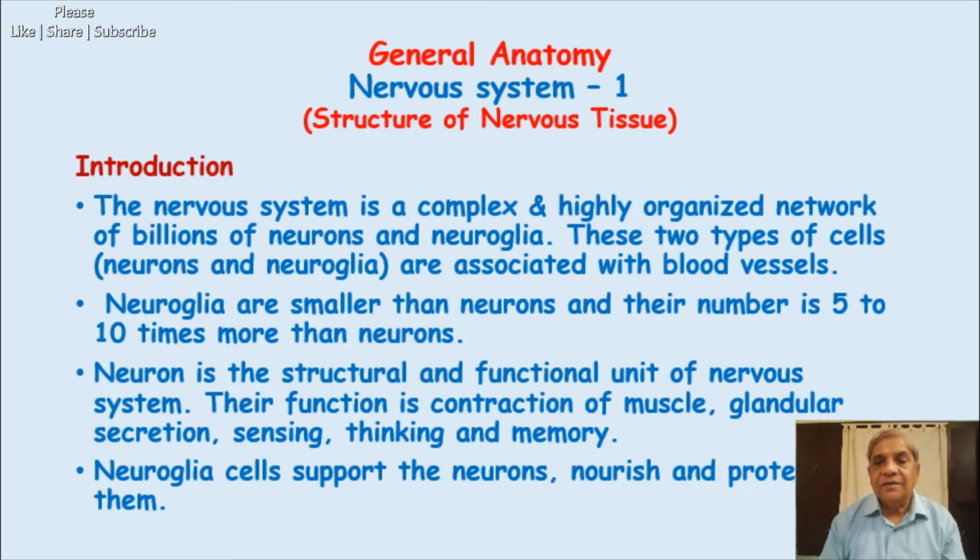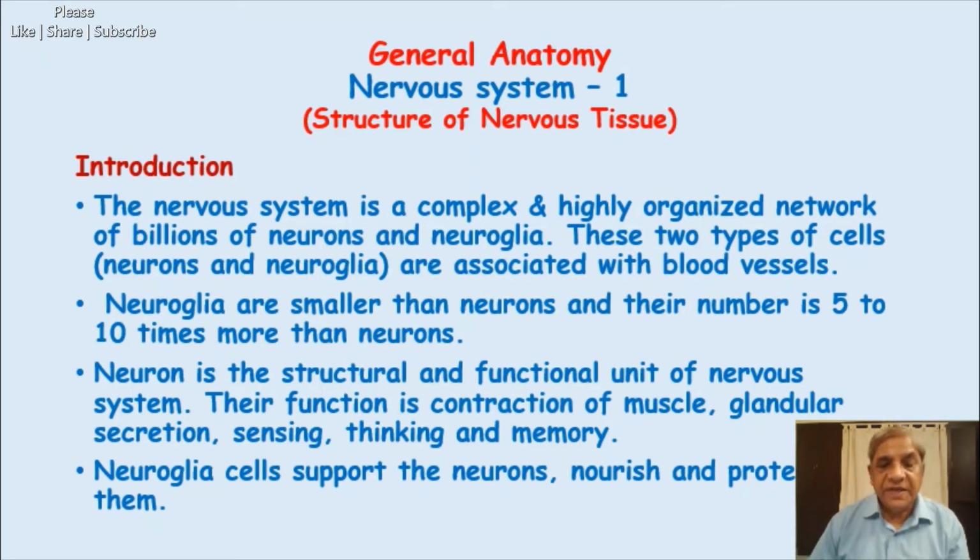Then a very important function of the human brain is thinking. We have the high capability of thinking or analysis of any problem, and that thinking is also a function of the neurons. Then we can store the past experiences, the past events of our life, in our brain. Where are they stored? This is in the form of memory. It is stored in our neurons itself.